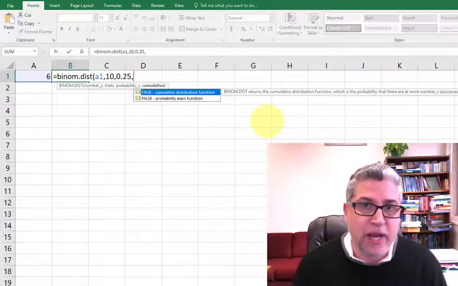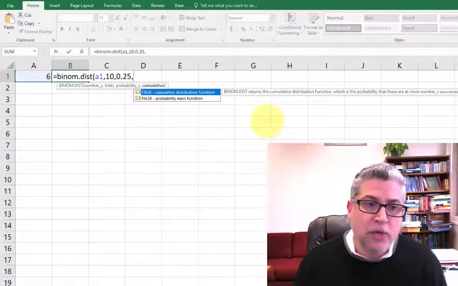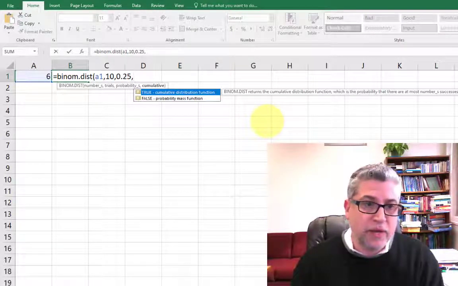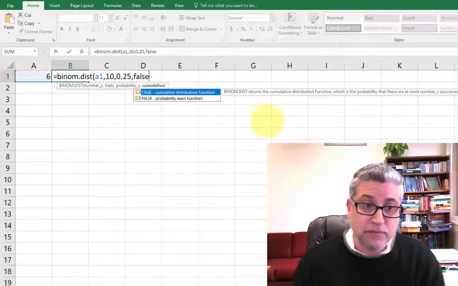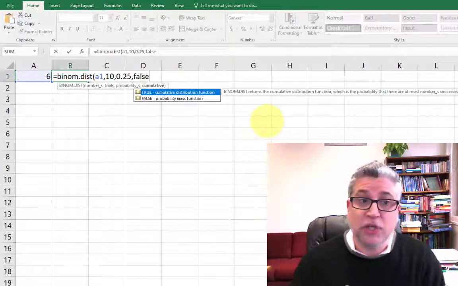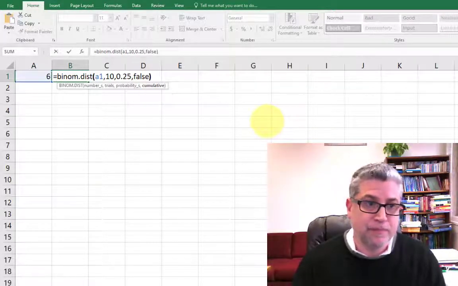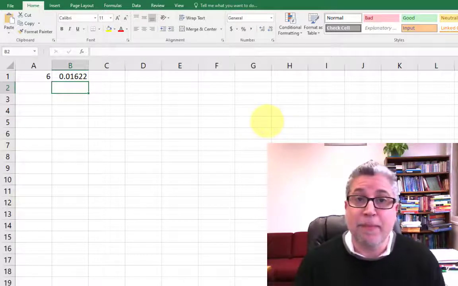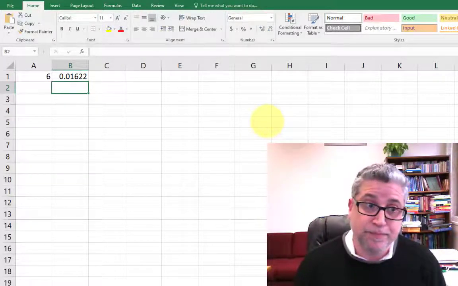That's not what I want right here, at least not yet. So let's just get the plain probability by doing false. Right? So I just want the probability, not the cumulative one. And we hit enter, and we get the same number that we got by hand in the previous screen.